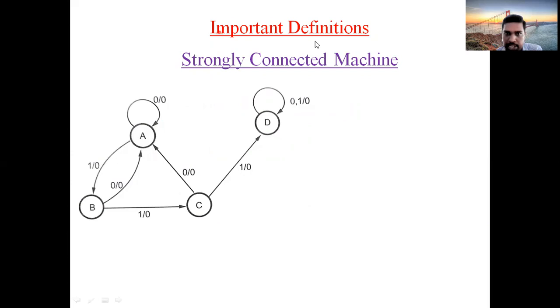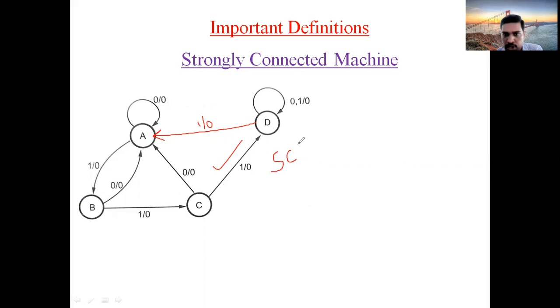Suppose I change the circuit, see here, if I change it like this, D to A again, and if I write 1 by 0 like this, for example, then D has an outgoing arc towards A. Therefore, D is not a terminal state. So A is not a terminal state, B is not, C is not, D is also not a terminal state. So all the four states present in this diagram are not terminal states. So in this entire circuit, no terminal states are there. Therefore, it is called an SCM.